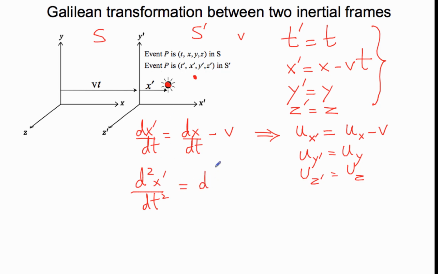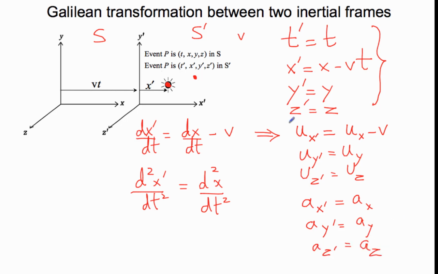Well, that's dx by dt differentiated, so that's d2x by dt squared. The derivative of v is 0 because this is an inertial frame. And so the accelerations observed in the S prime frame and the S frame are exactly the same. So we could write ax prime is equal to ax, and of course then ay prime is ay and az prime is az, and so forth.